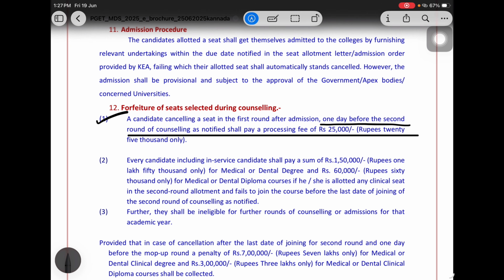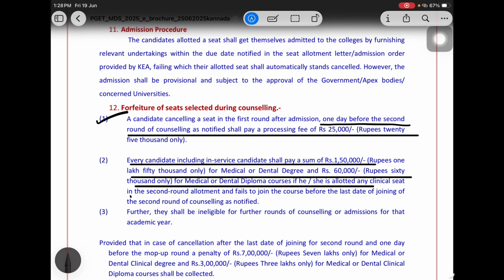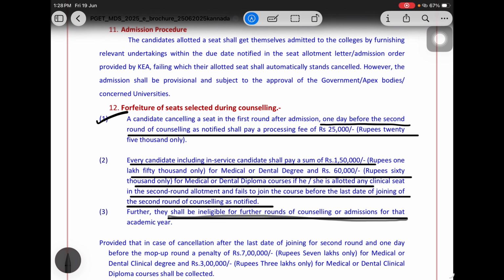Then every candidate, including in-service, shall pay 1,50,000 for medical and dental degree and 60,000 for medical diploma courses in the second round allotment, and if they fail to join the course before the last date of joining of the second round of counseling, they shall be ineligible for further rounds of counseling or admission for that academic year. What they are saying is, if you have cancelled your seat in the first round 1 day before the second round counseling notification, then you have to pay only 25,000.